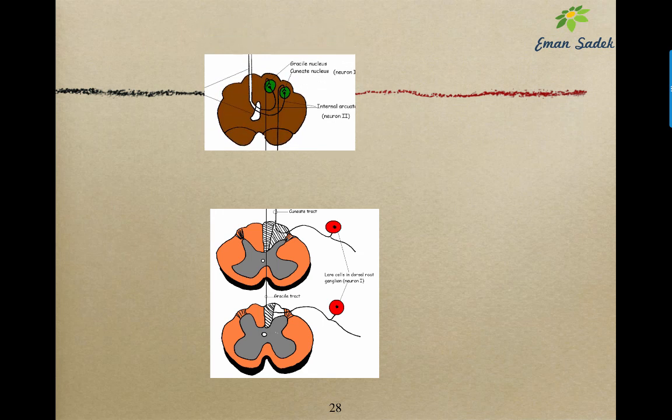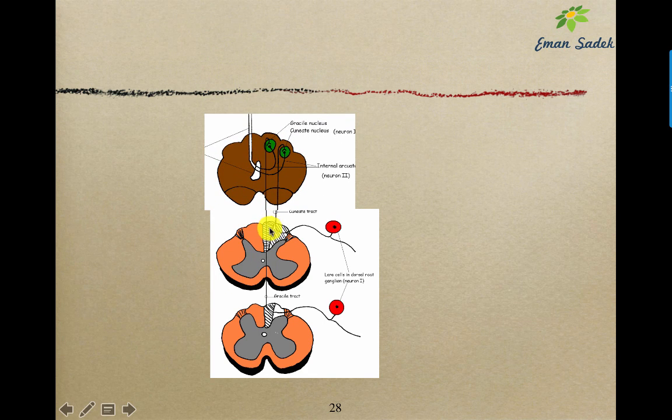Then the fibers will ascend through the spinal cord in the form of gracile and cuneate to reach the closed medulla. And in the closed medulla, they reach the second order neuron, which is the gracile nucleus for the gracile tract fibers, and cuneate nucleus for the cuneate tract fibers. So the second order neuron is the gracile and cuneate on the same side. Then the axons of the gracile and cuneate will form what is called internal arcuate fibers. Internal means that there is external. Internal arcuate means they are curved.